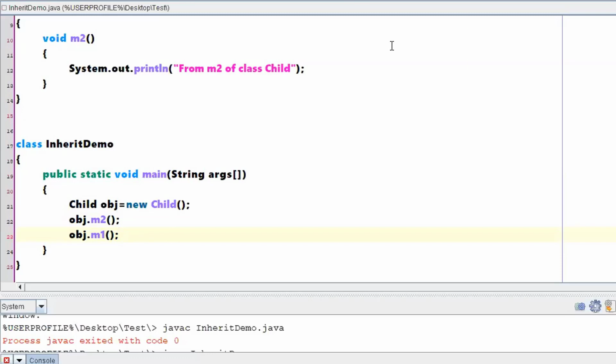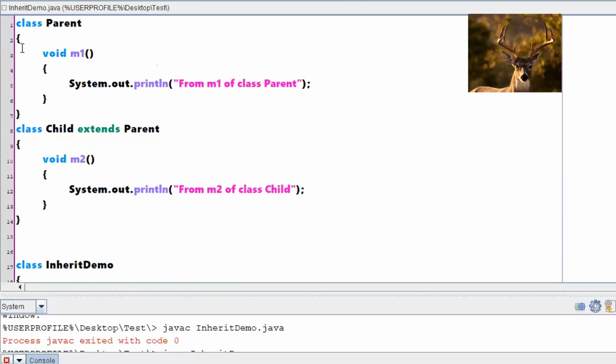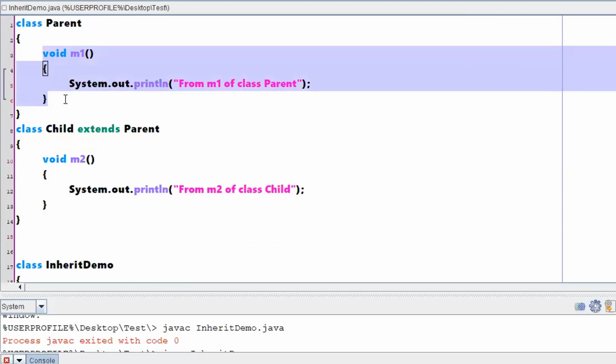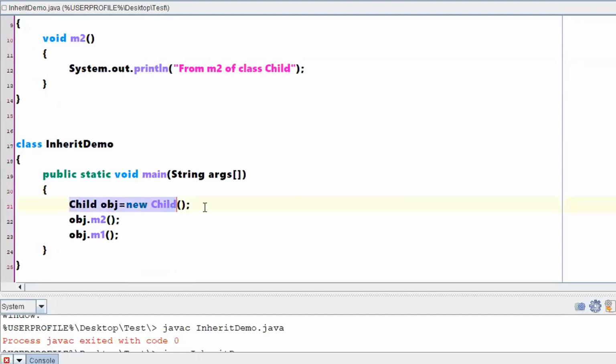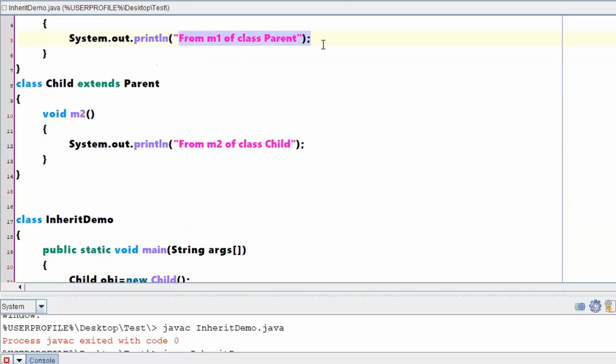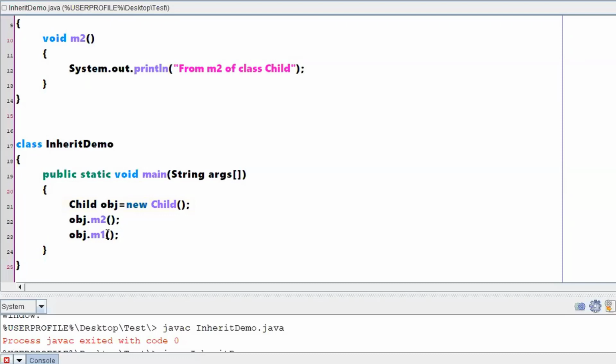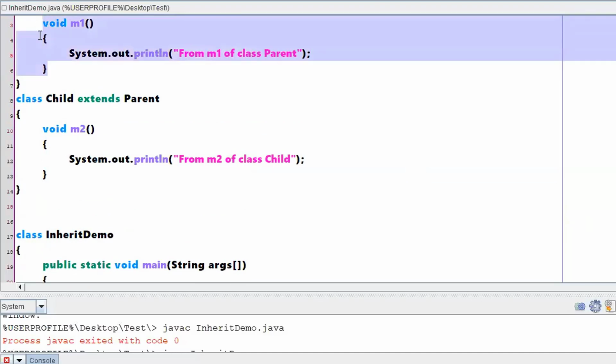Where is m1 written? Where is the definition of m1 given? The definition of m1 was given in the parent class, right? Which object are you creating here? You are creating an object of the child class. Using a child class object you are calling m1. If this is executing and giving you an output, you are calling m1 and m2. If these two things are working, then what does it say? It justifies that this particular m1 method can be accessed now from this child class also.